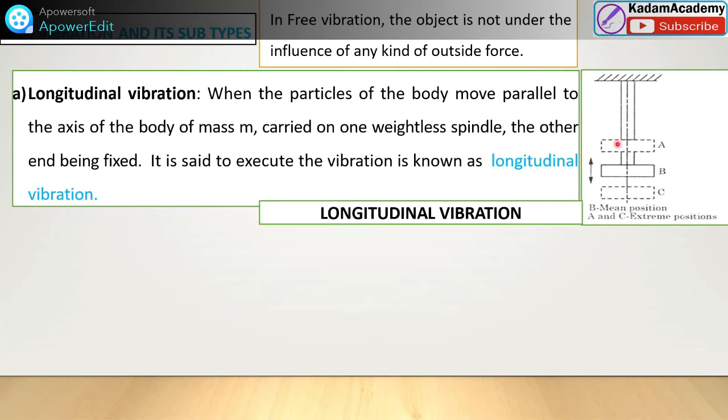So what will happen? This is moving. The body moves parallel to the axis of the body of mass. This body will move parallel to the axis of this body of mass. This axis line is visible to you, and the mass m is carried on one weightless spindle. Here we are considering a weightless spindle. The other end is fixed, and it is said to execute vibration, and that vibration is known as longitudinal vibration. You can see in this diagram, longitudinal vibration is along the axis, parallel to the axis of the body.